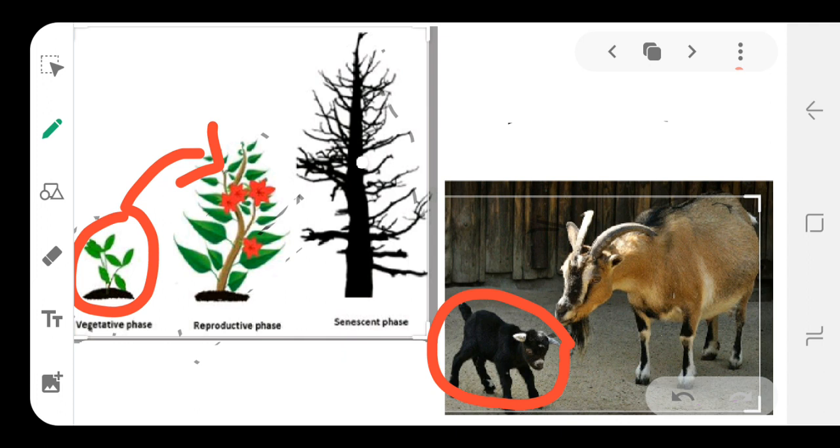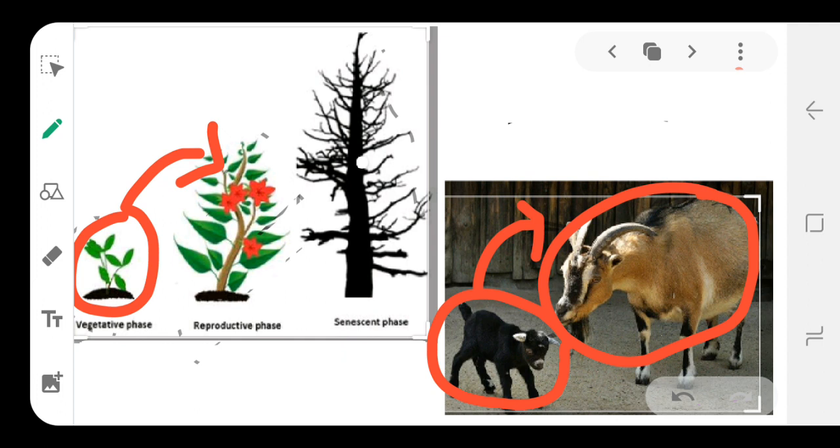that is the reproductive phase. In the reproductive phase, if you take animals first, here you can see the adult. The end of the juvenile phase leads to the reproductive phase. In the reproductive phase, animals are sexually matured and can produce gametes, and they are very reproductively active and have the capability to produce new individuals or new organisms.